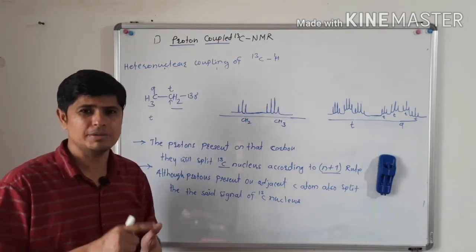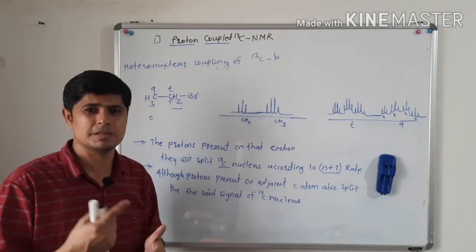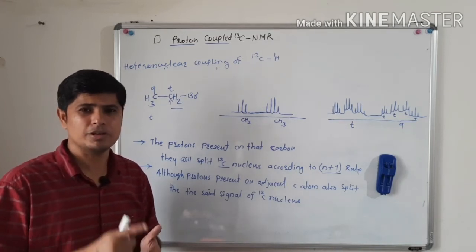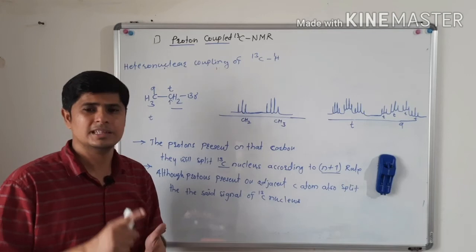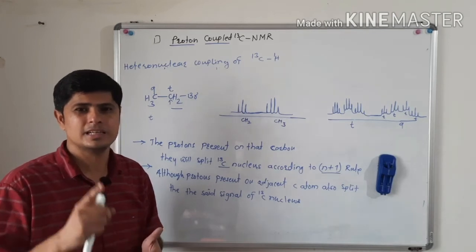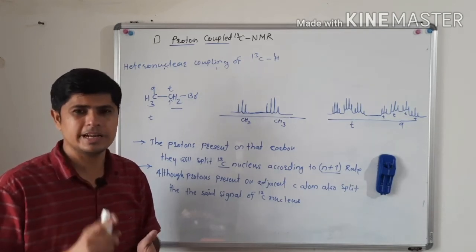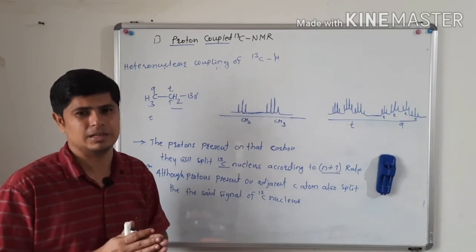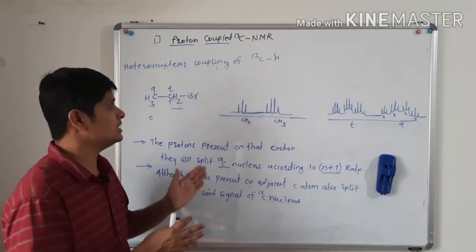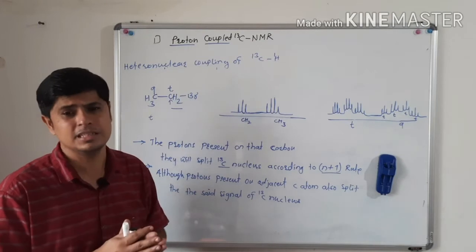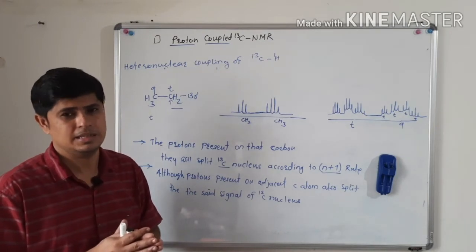If it has a CH, that CH signal will be split into a doublet. And if it has a quaternary carbon, it will not be split; it will come as a singlet only.